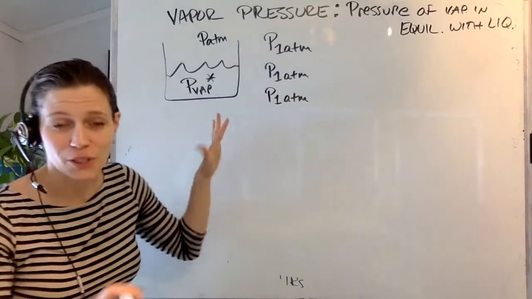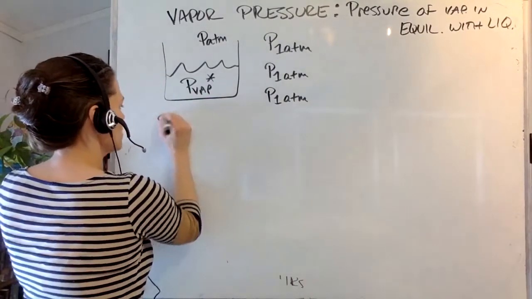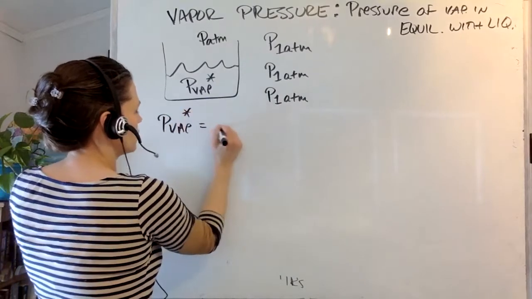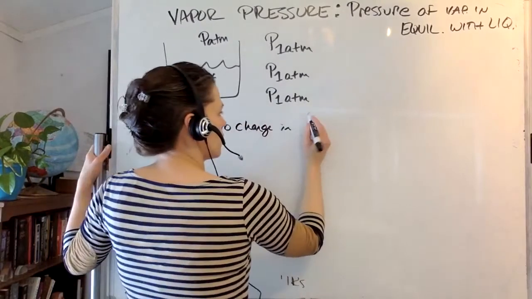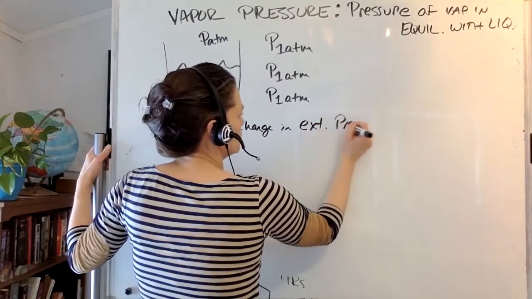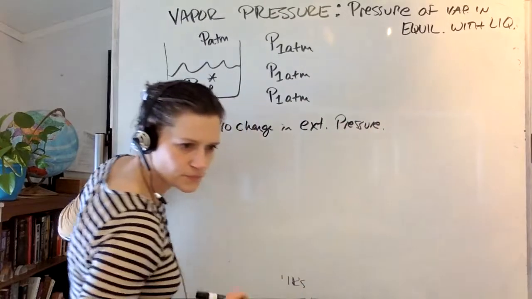Actually, sorry, not the pure material. This is the vapor pressure. So P vap star equals no change in external pressure. And this will make sense in a second.